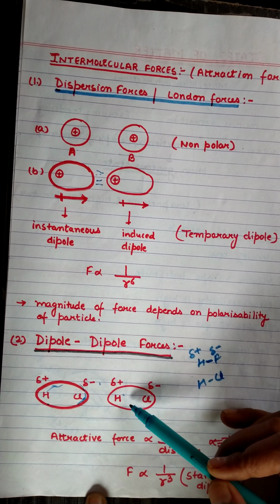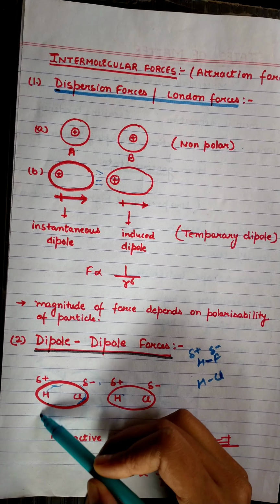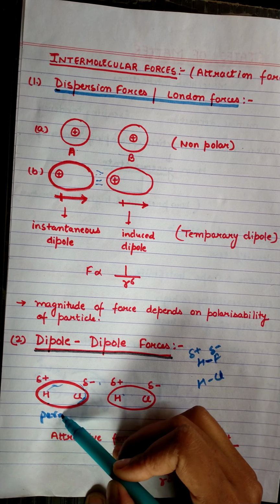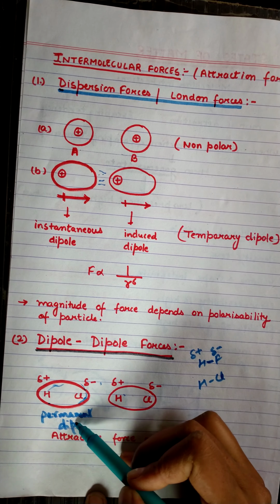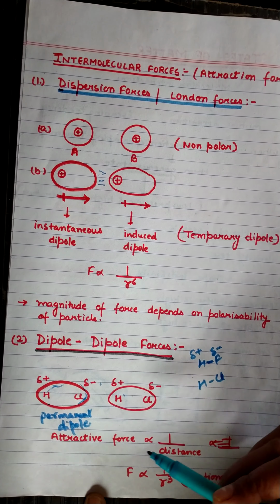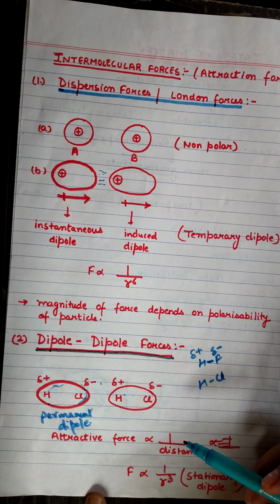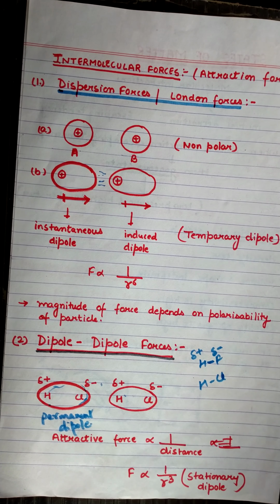These are actually permanent dipoles, which are created within the molecule by attracting the electrons towards each other. Okay, so such type of interaction which occurs between two permanent dipoles is called dipole-dipole interaction force.